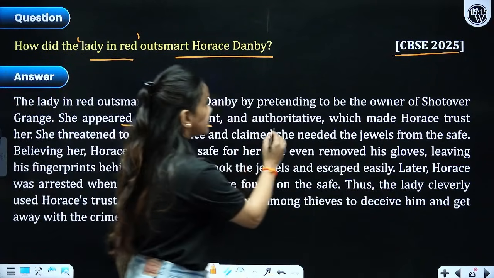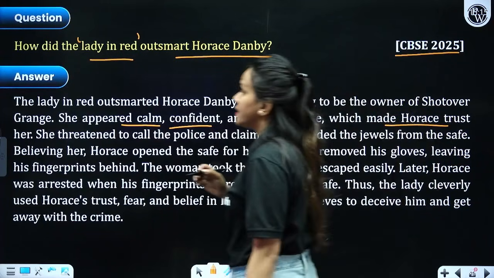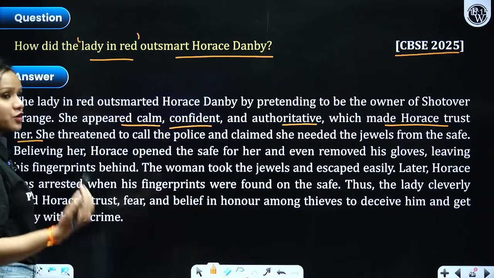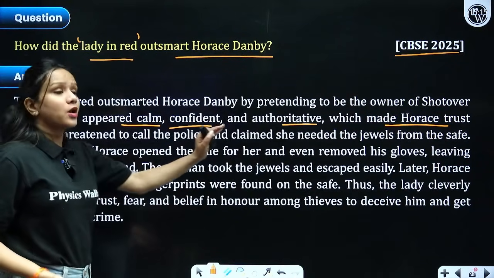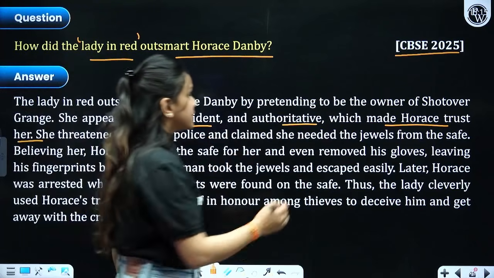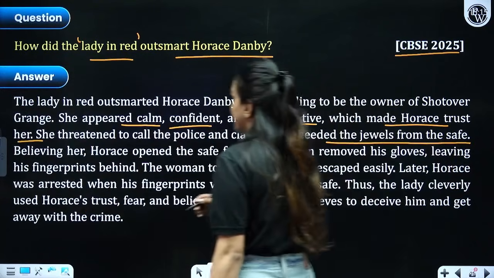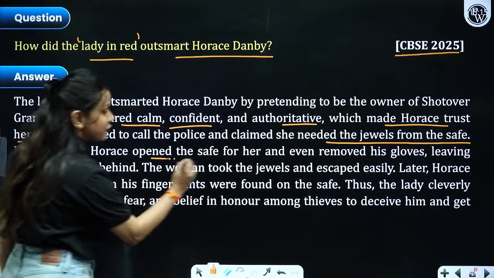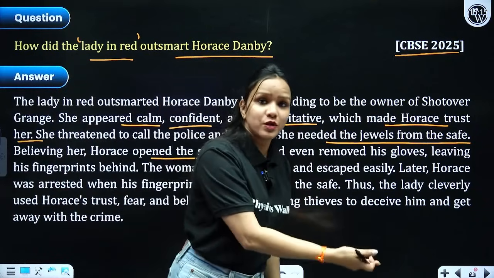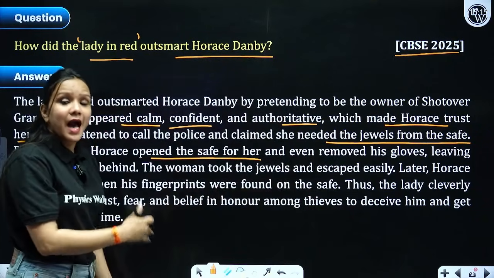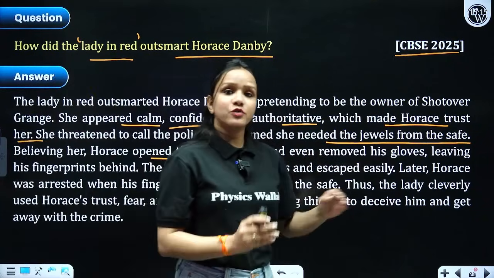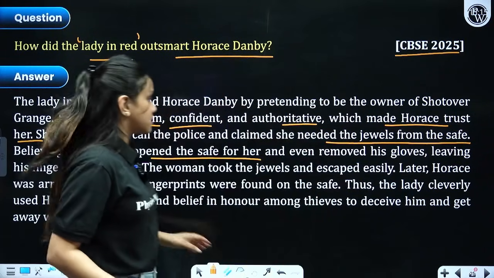She was calm, confident and authoritative, which made Horace Danby believe that she was the actual owner of the house, and she threatened him to call the police and claimed she needed the jewelry from the safe, right? Believing her, Horace opened the safe for her, which led to his own downfall. He got into trouble because of that. Had he not opened the safe for her, he would have been saved from that particular situation, right?